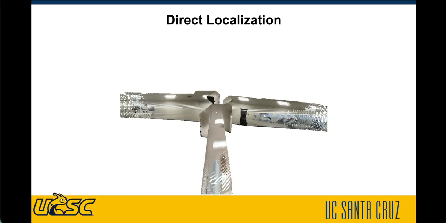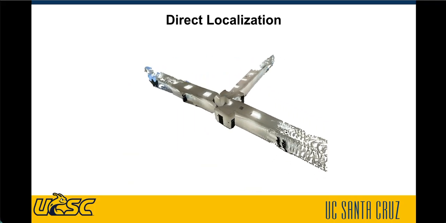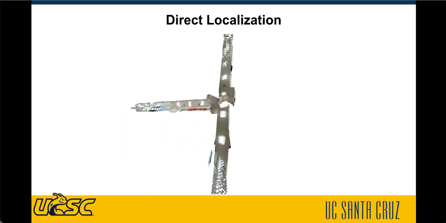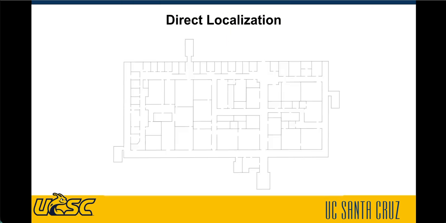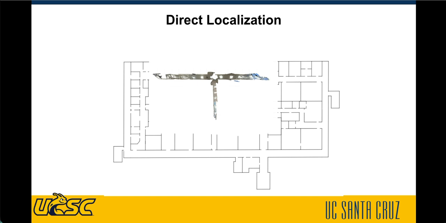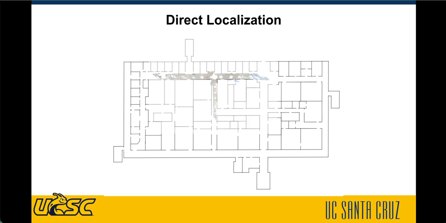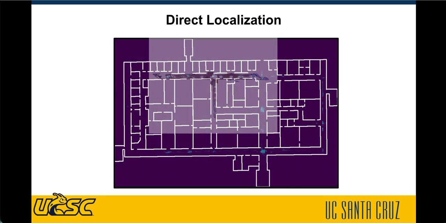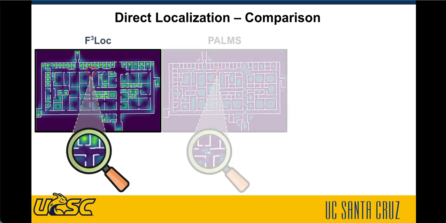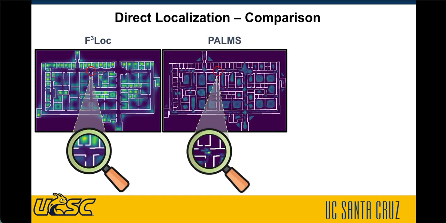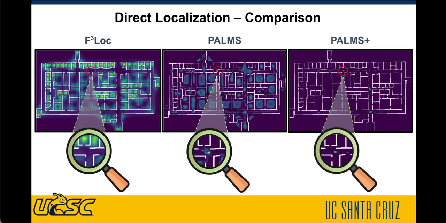Let's see this in action. Benefiting from the long visibility range, POMS Plus can better tackle structural similarities in buildings, yielding more concentrated posterior distributions for direct localization. We compared with our prior work and the state-of-the-art model at the time, F3Loc. POMS Plus shows strong performance in removing ambiguity, as seen here.